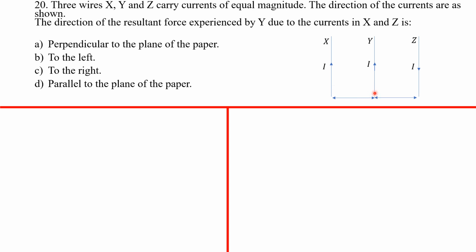Now, the first thing you have to notice here is that for two long parallel current carrying conductors, if the direction of current flowing in them is similar, so it means that look at this guy X and Y, they have similar direction of flow of current. So this means that the resulting force between them is going to be attractive.